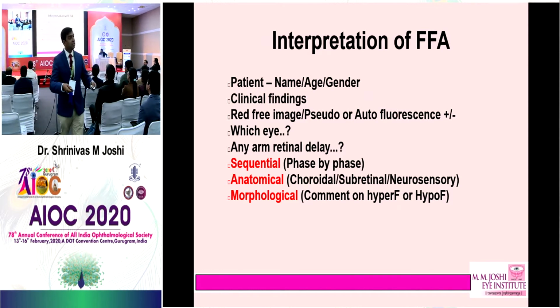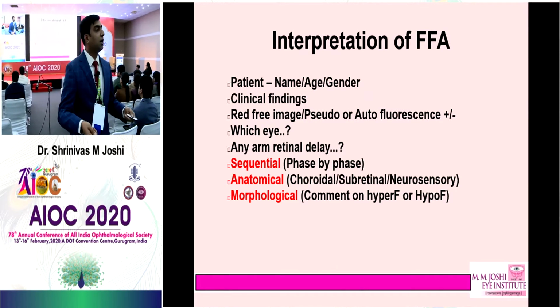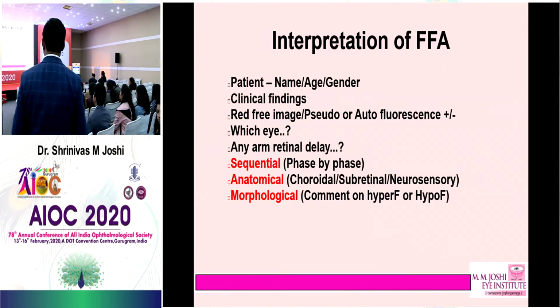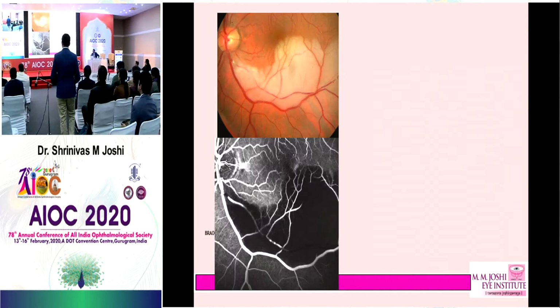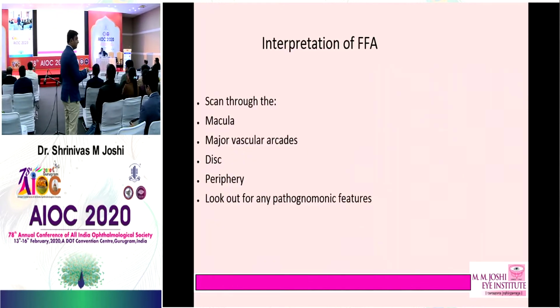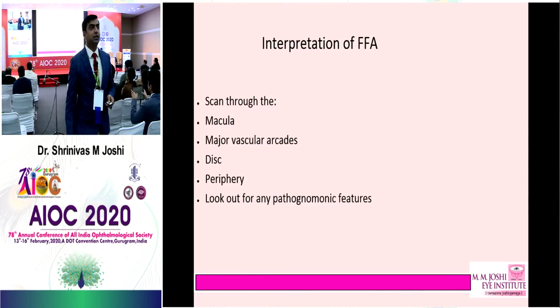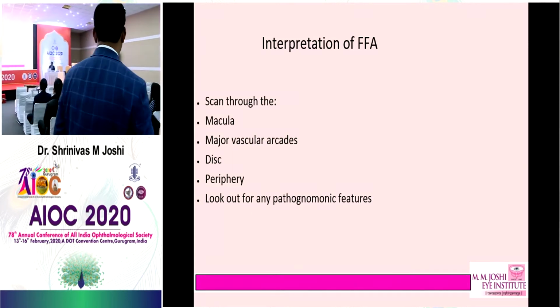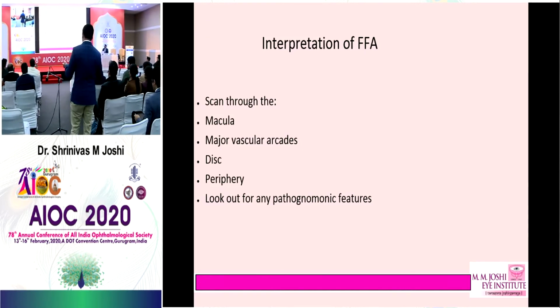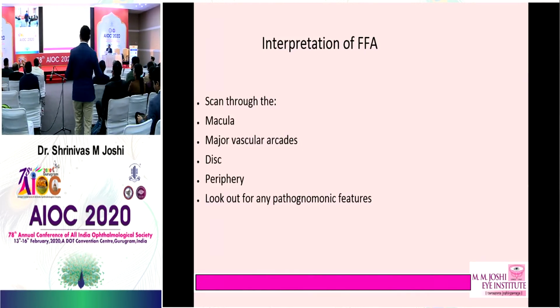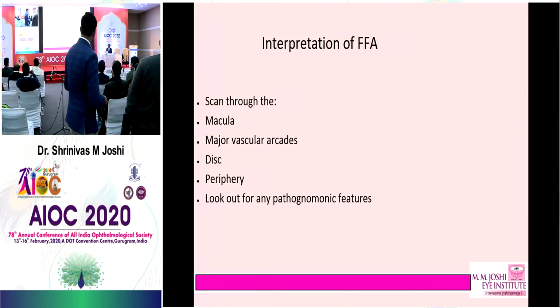And the other most important is the morphological. Then comment on whether it's a hyperfluorescent or the hypofluorescent. Don't jump into the fluorescence immediately. And another important thing, scan through. This is what I was asking a few of the examiners, and they gave me the slide, what they like most. First scan through the macula, then the major vascular arcades, then the disc, then the periphery, and look for any pathognomonic features.